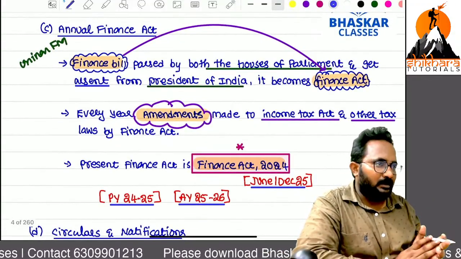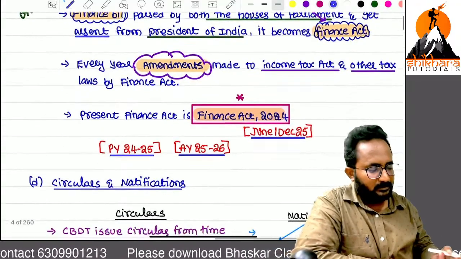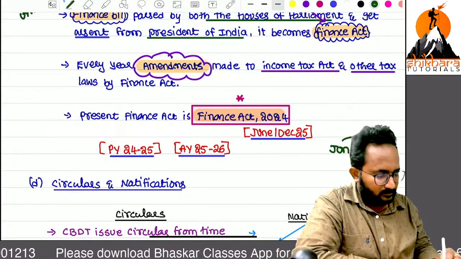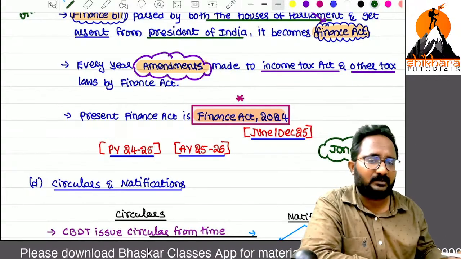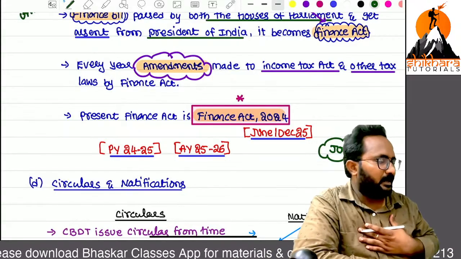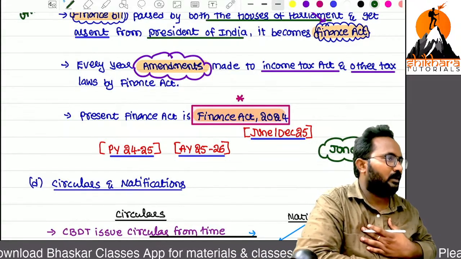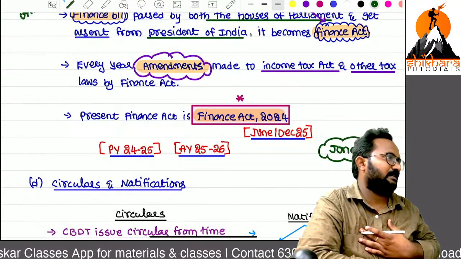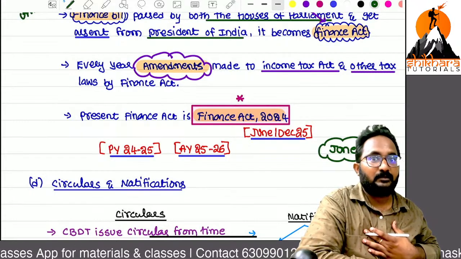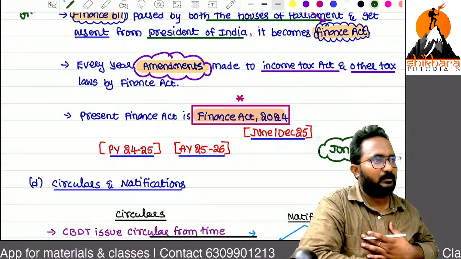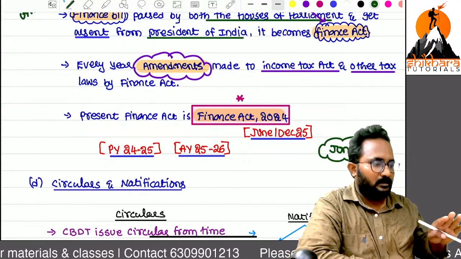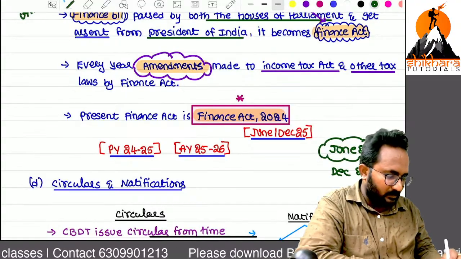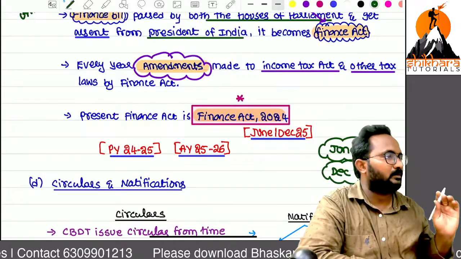Now I want to tell you. Many students are registered for June 26 also. Some students, many also. So first I will tell you this Finance Act 24. Then after I will give a separate material with the proposed changes and I will teach those amendments. And many students are asking, sir, will direct tax code be applicable? Direct tax code will not be applicable for the next two attempts. That means June 26 and December 26. We don't have any applicability of direct tax code.